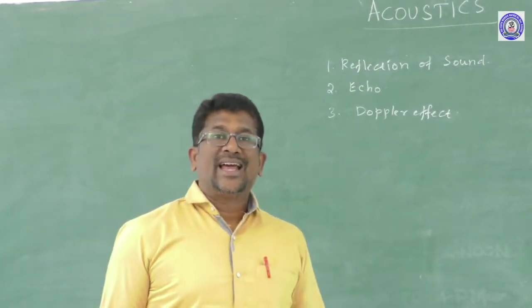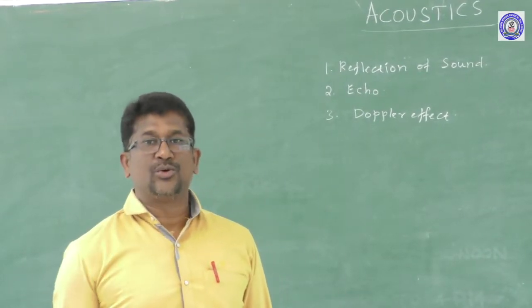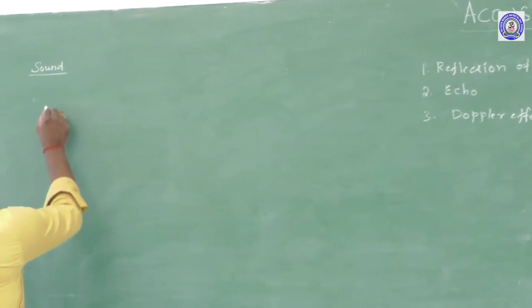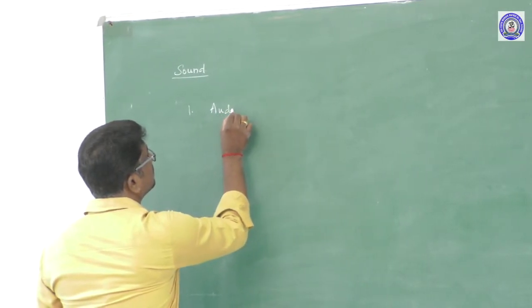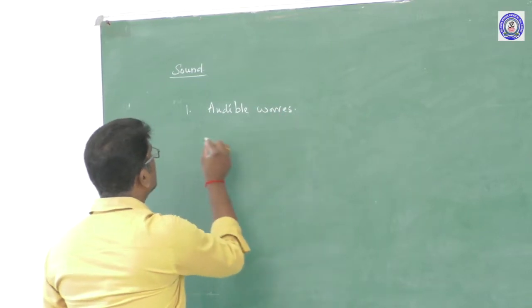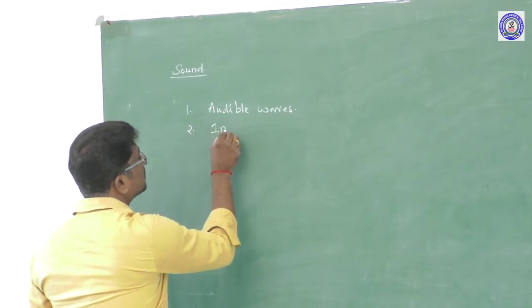The sound waves can be classified into three categories based on their frequency. They are, first one, audible sound waves. Second, infrasonic waves.